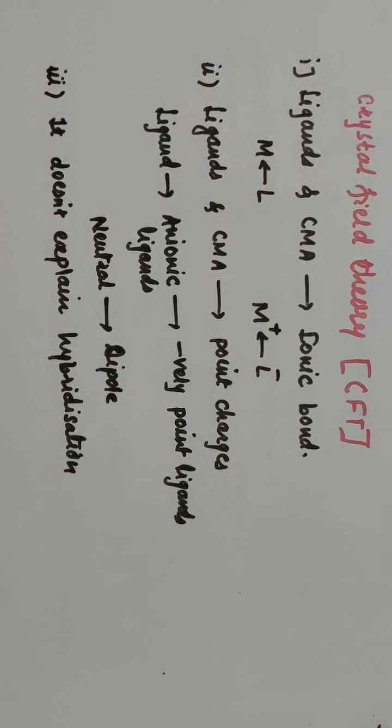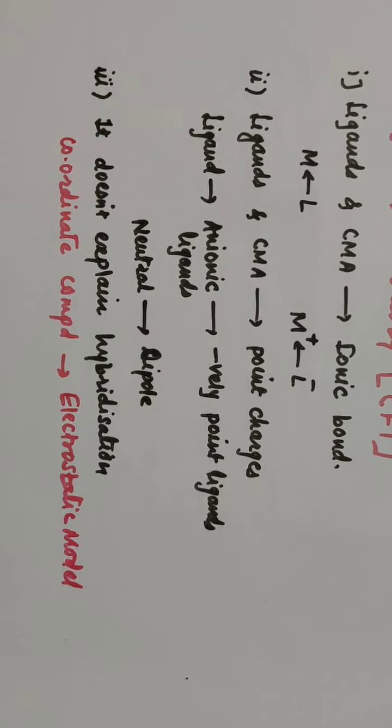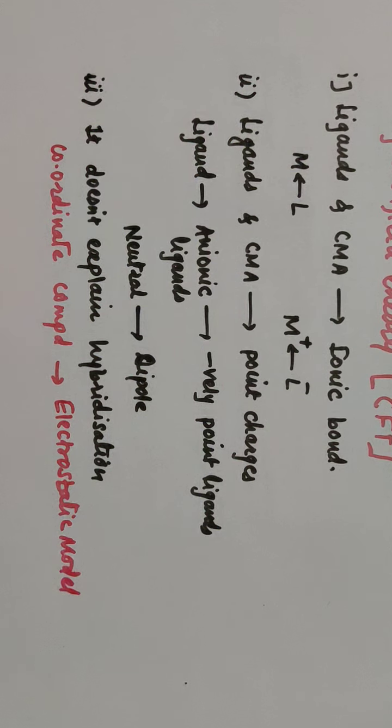This complex, I'll write here, coordinate compound. According to CFT, the coordinate compound is an electrostatic model, in which the ligand and central metal atom join together by ionic bond.